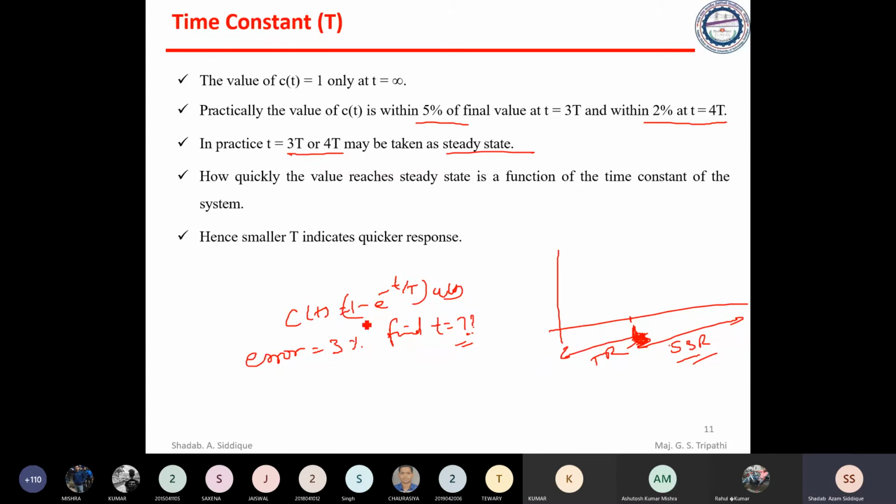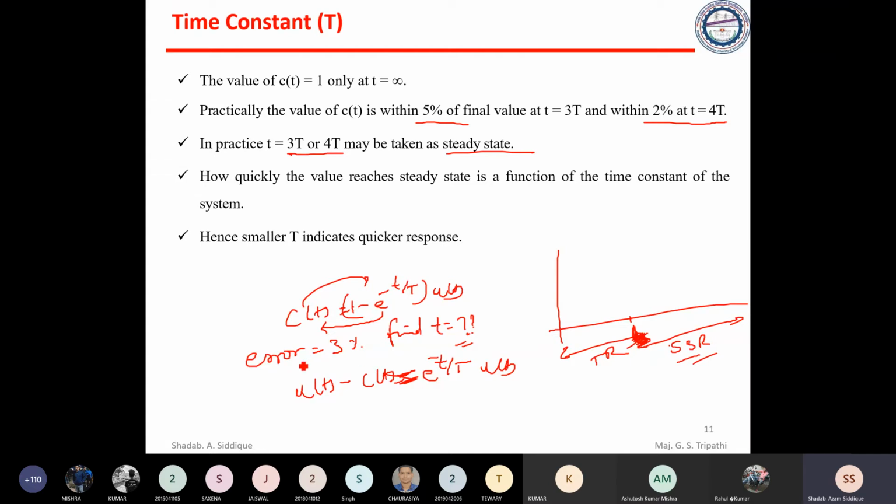Can we split these two terms and write u of t minus c of t, which is equal to e to the power minus t by T? Of course. We take u of t minus c of t, and this term moves to this side, so e to the power minus t by T is equal to the error.